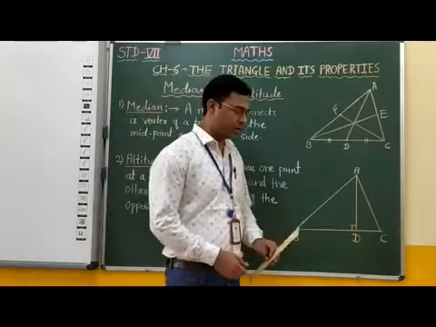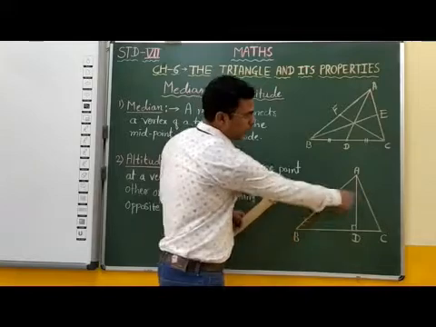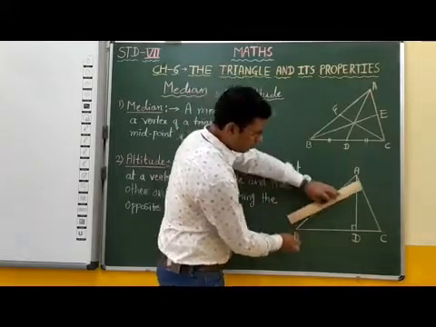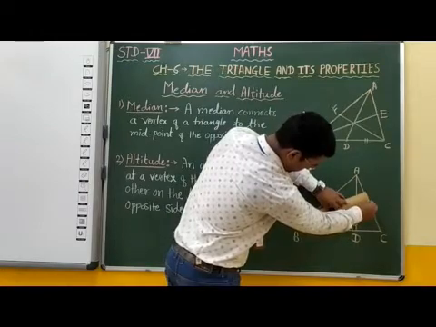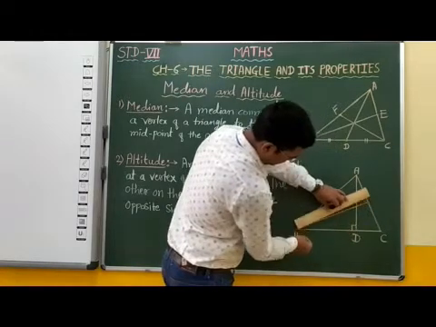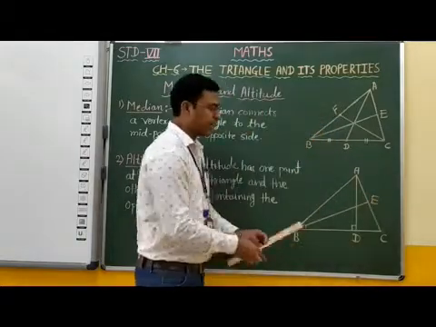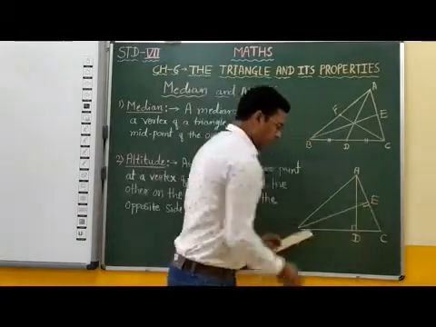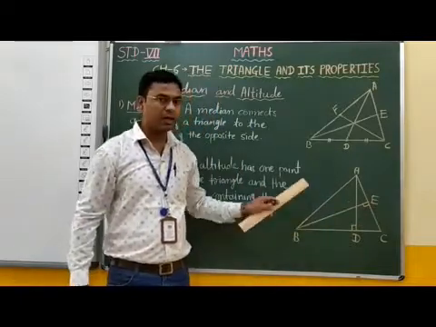If you draw a perpendicular line from vertex B to the opposite side, and suppose this is point E, then we can say that BE is an altitude of triangle ABC.